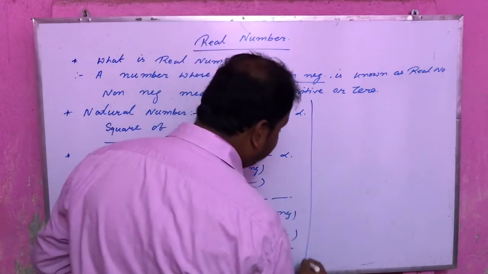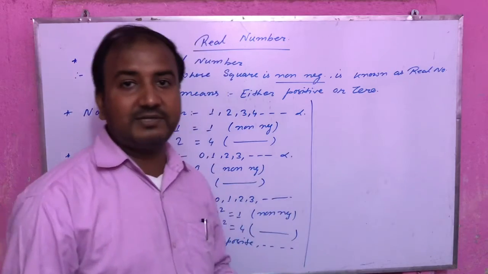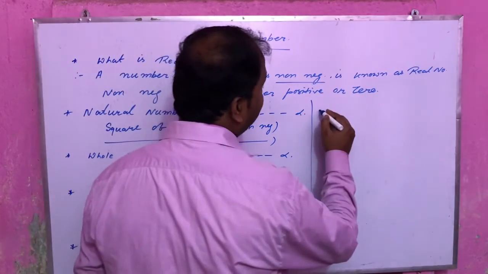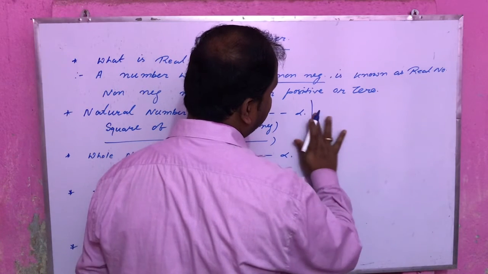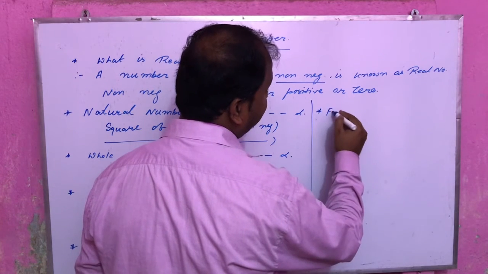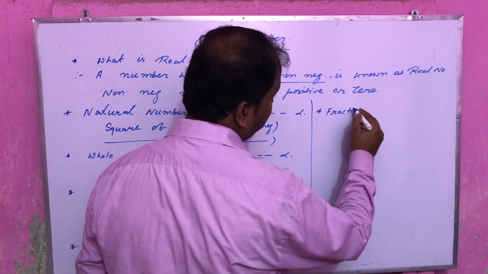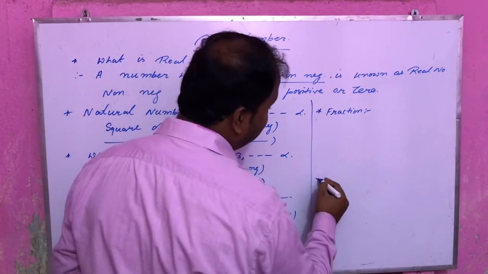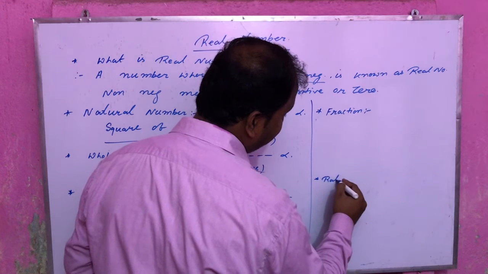Now some of the numbers, as we have learnt, are in the form of p by q. First number is fraction. Another one is rational number.